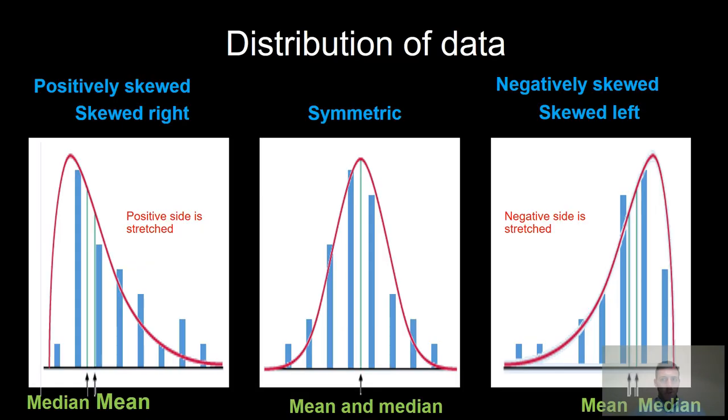By drawing a curve through the graph of numerical data, we can get an idea of the distribution or shape of the data set. The mean and the median in different ways are both useful. In the middle of this page, we have a roughly symmetric distribution data set. The mean and the median are close together. If the distribution is exactly symmetrical, the mean, median, and mode are exactly the same. And you can see where that's highlighted in the middle set of data.